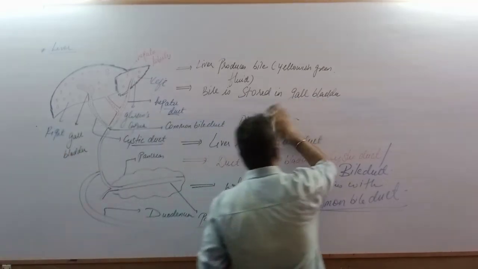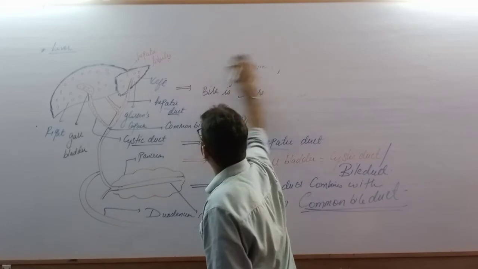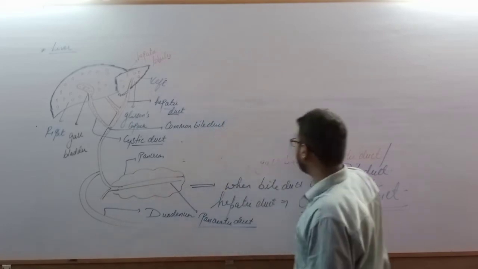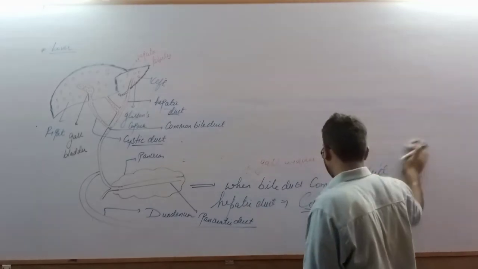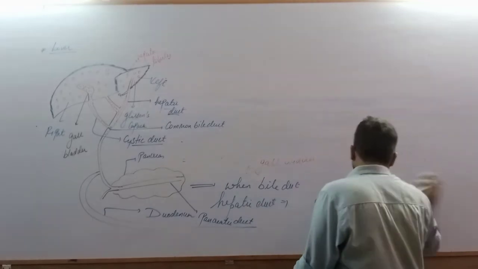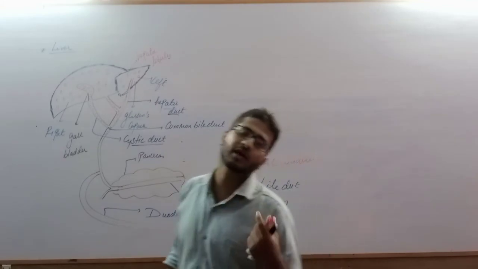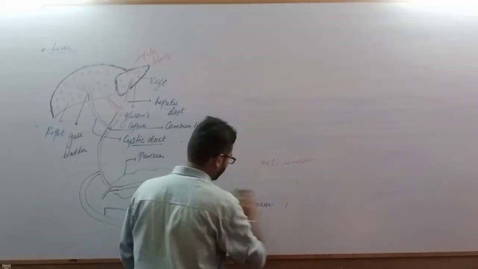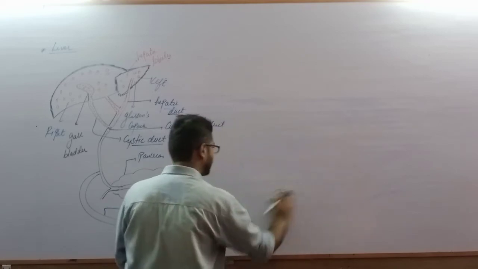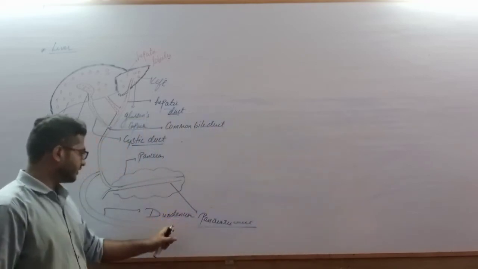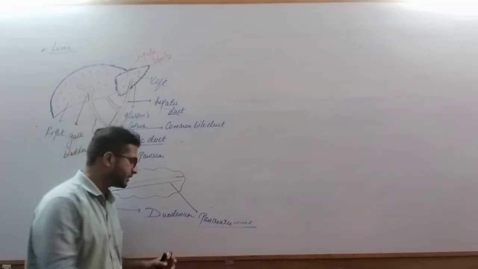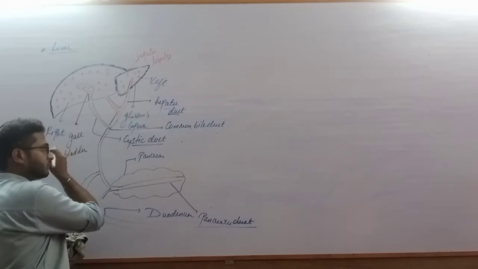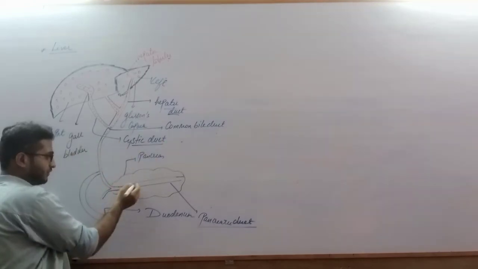Now there is one more duct which is again a common connection between the liver and pancreas. That duct is called the hepatopancreatic duct. So there is one more duct. This is the duodenum part and this is the pancreatic duct. Okay. Now the common bile duct opens with this pancreatic duct only.